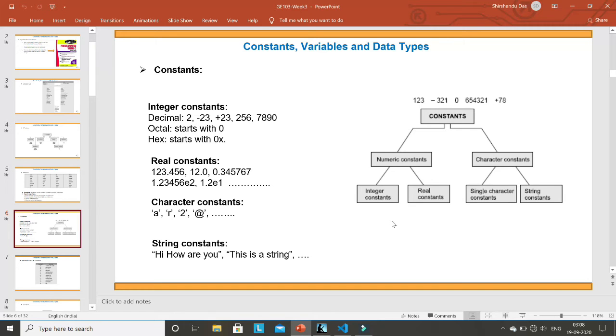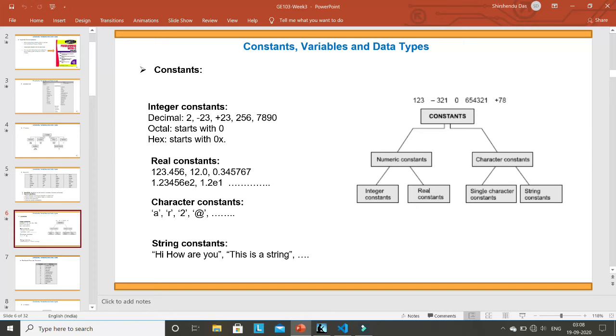So the concept of character is already explained to you. Here, whenever in C we want to write a character constant, we have to write it in single quotation. These are called character constants. If you write 2 in this quotation, then it has a different meaning. If you write just 2, it is a digit, the decimal 2.